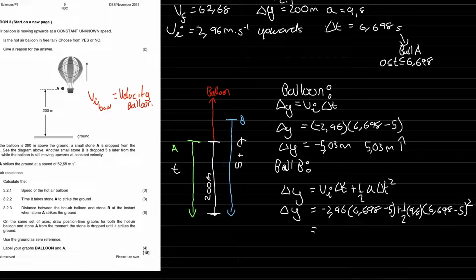So that gives us an answer for a hot air balloon traveling. I mean the ball traveling, not my bad, of